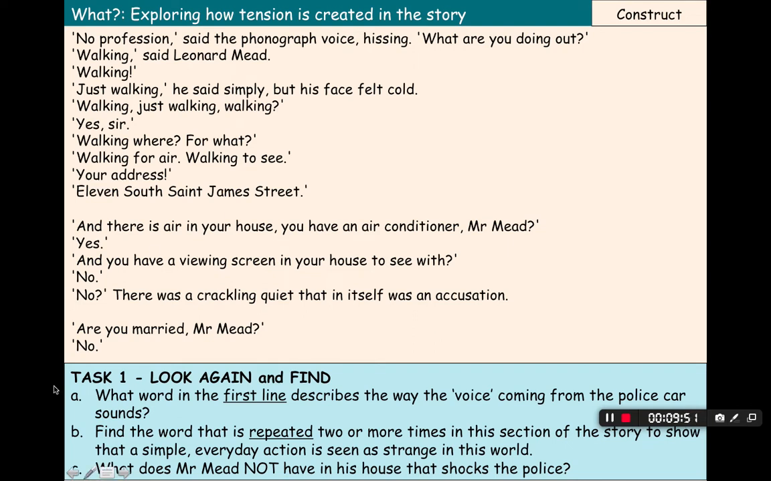So A, what word in the first line, so you would need to look in the first line of the text on this screen, describes the way the voice coming from the police car sounds? B, find the word that is repeated 2 or more times in this section of the story to show that a simple everyday action is seen as strange in the world that Mr. Mead lives in. And then C, what does Mr. Mead not have in his house that shocks the police? So I'll give you some time to get your answers down. All the answers are in here. All you have to do is find a word or a quote that gives the answer and write it down.